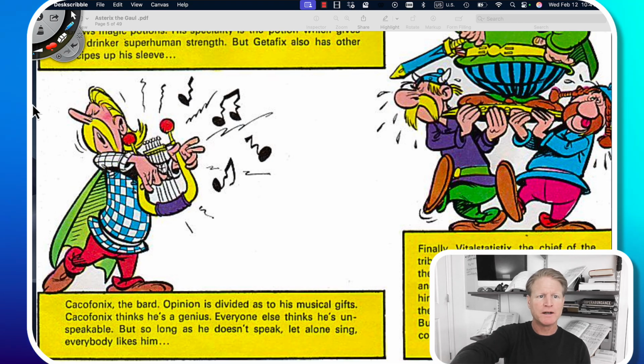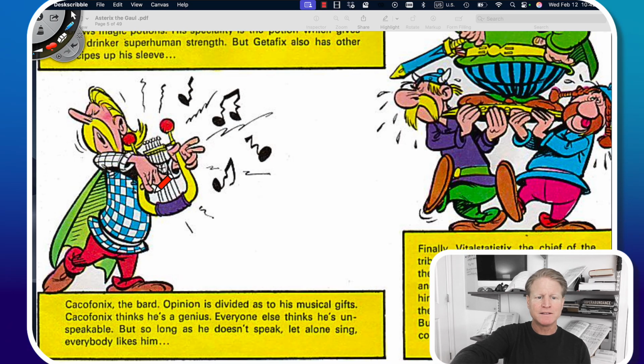Cacophonix has blonde hair. Blonde hair is this yellowish color. He has a long blonde mustache. He's wearing a checkered shirt. You can see the design here. We call this a checkered shirt in English. It's blue and it's white. He's wearing a green cape. He has on red pants and brown shoes or perhaps brown boots.